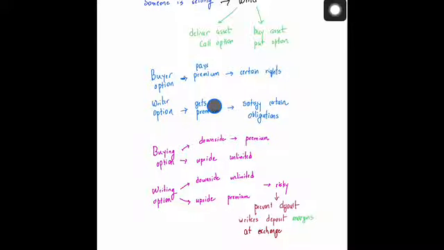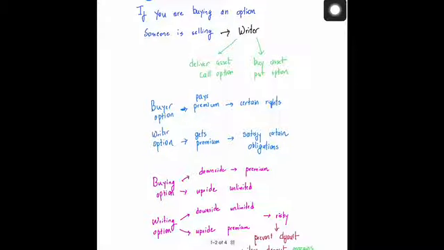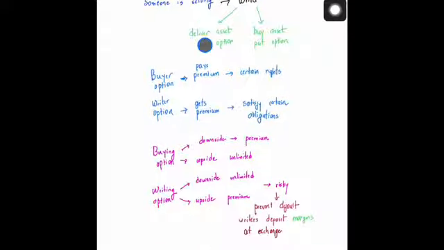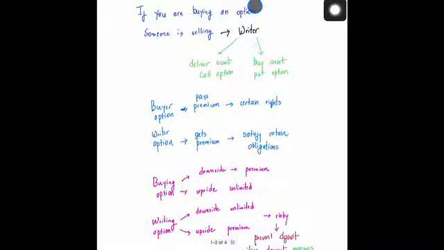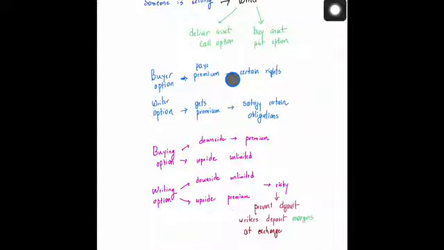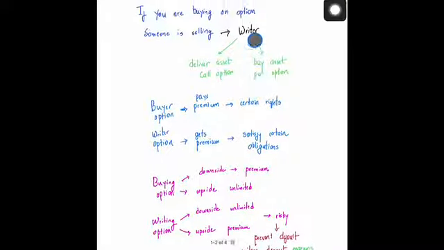Now another thing to note is that if you are buying an option, then someone is also selling it at the same time. The person who is selling the option is called the writer. The writer will deliver an asset when there is a call option, because you are the one buying the asset, or he will buy the asset when there is a put option, because you are the one trying to sell an asset.